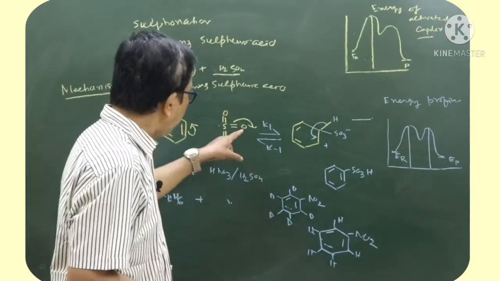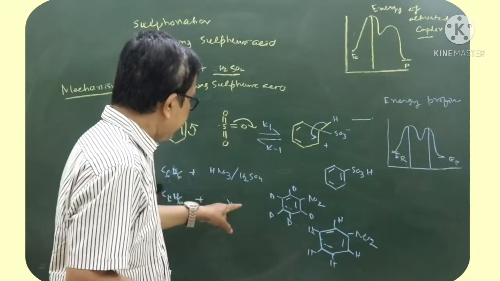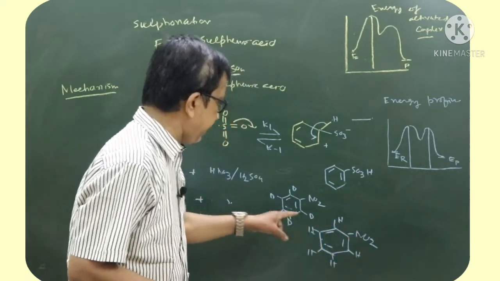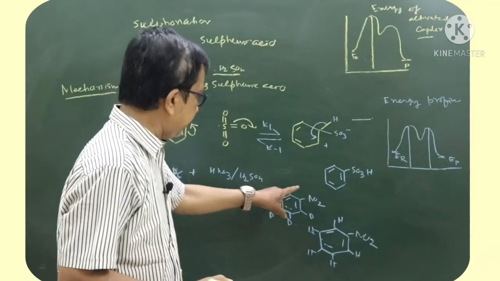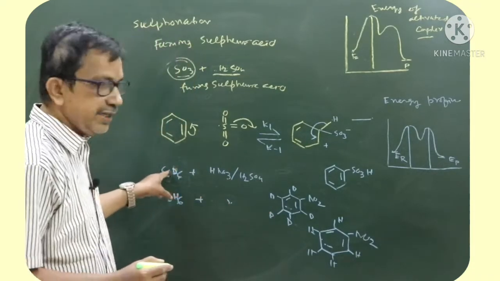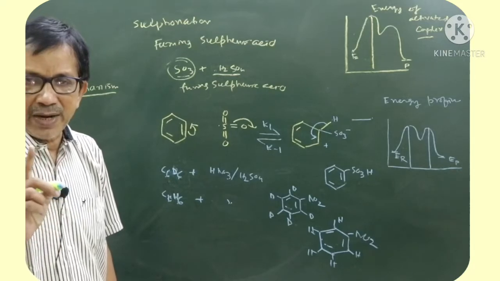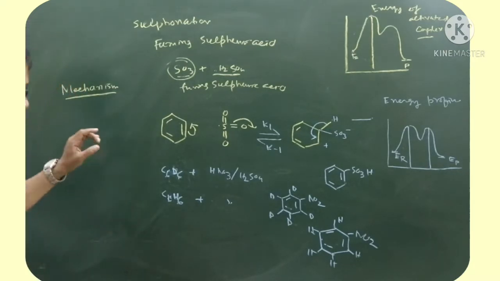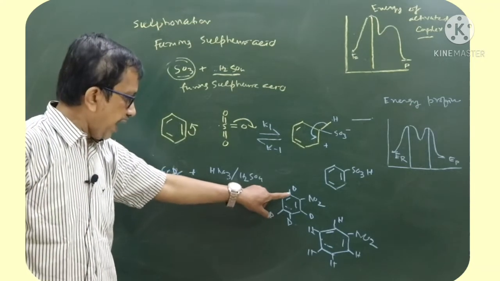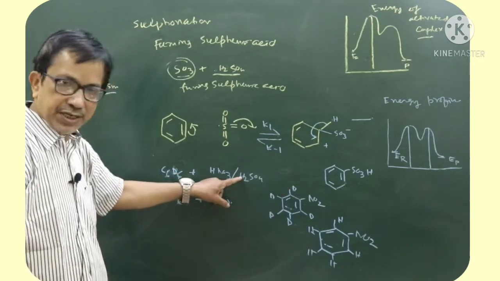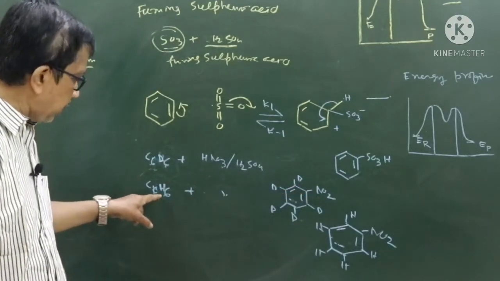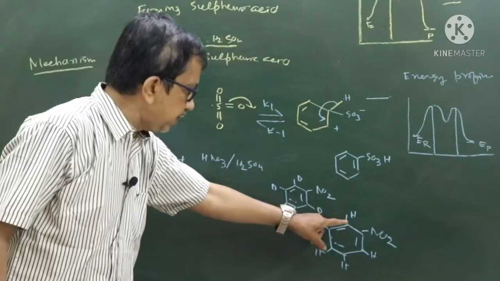That's why, in this case, D will be removed in the intermediate. In this case, H is removed in the intermediate. But in the second stage, the removal of hydrogen or deuterium is fast. So nitration reaction does not show primary kinetic isotopic effect. Remember, again I am repeating, suppose I have taken C6D6, all the carbons attached with a deuterium. If it is nitrated, in such case one of the D will be replaced by NO2. For the case of benzene, in this case 1 H is replaced by NO2.